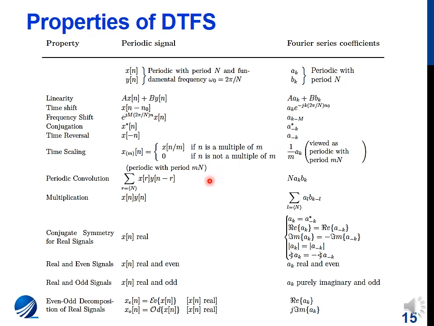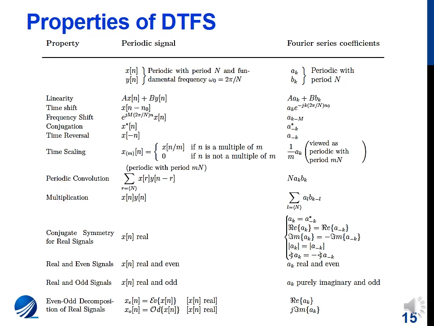Then we have the periodic convolution property, which says that if two signals are convolved, in the frequency domain the coefficients are multiplied, and they are being multiplied with the period as well. Again, over here we can see that the term periodic convolution is used because in discrete time, since we say that the spectrum is periodic, we'll be convolving the signals over one period only.